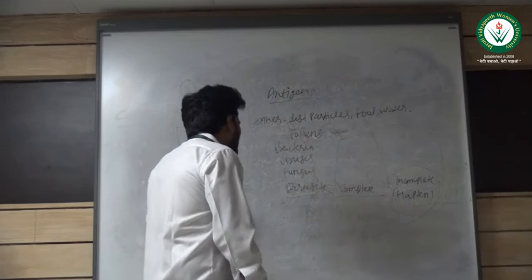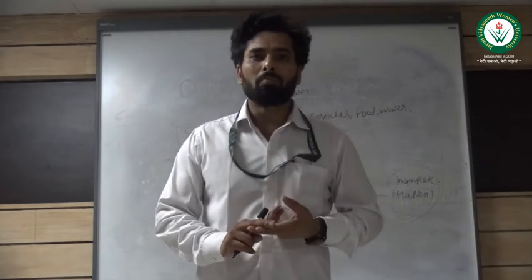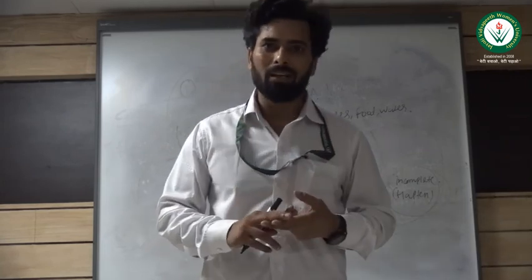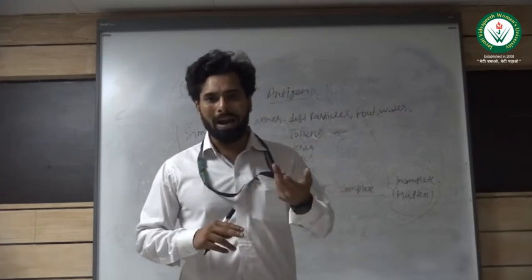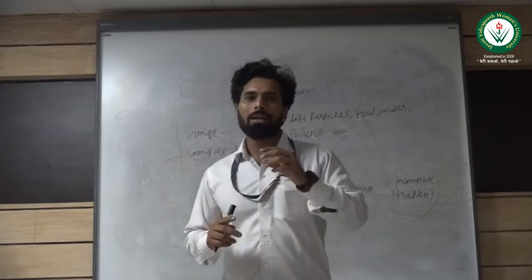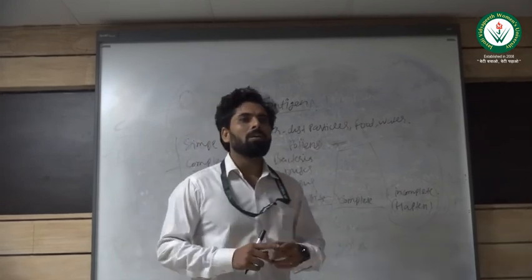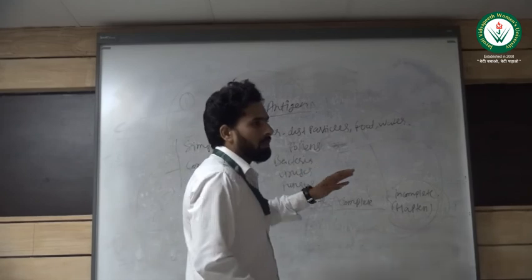So what is the study behind it? An antigen should be polyvalent in nature. Polyvalent means having more than two binding sites for antibody. So if an antigen has more than two binding sites for antibody, it will act like a complex antigen. If an antigen has fewer than two binding sites, or one, it will act like a simple antigen. So the topic is over.